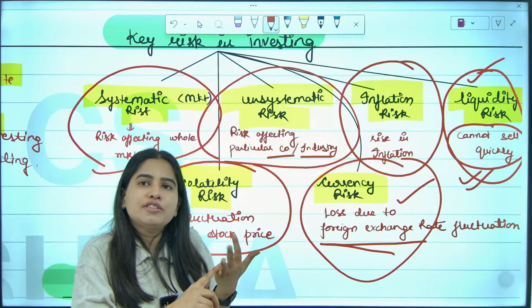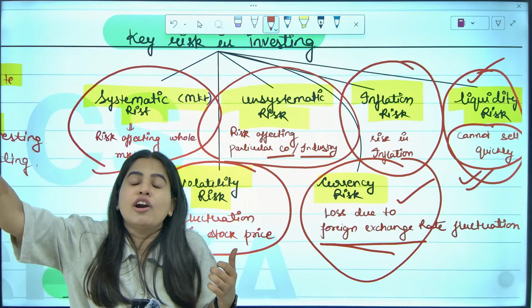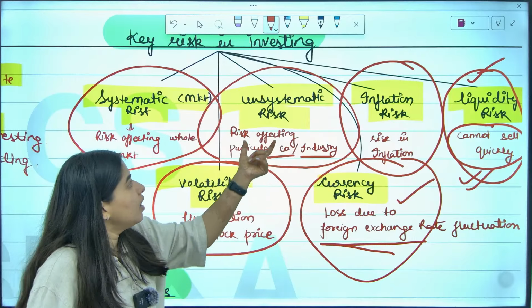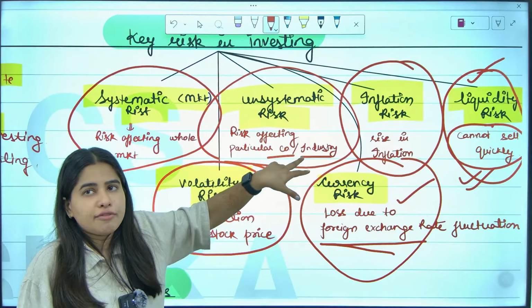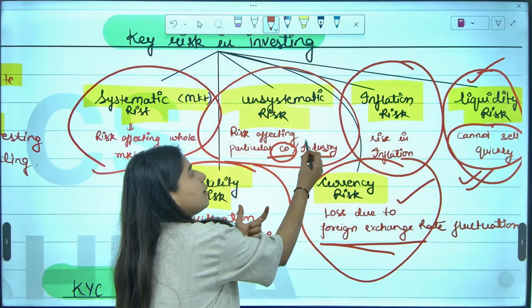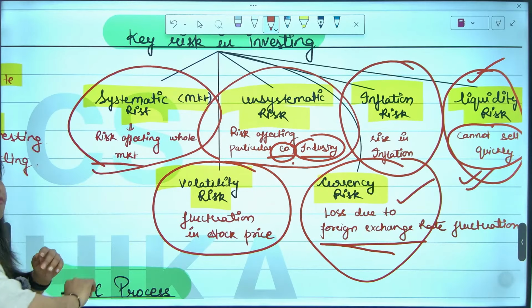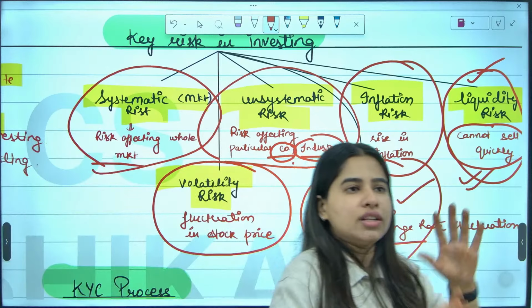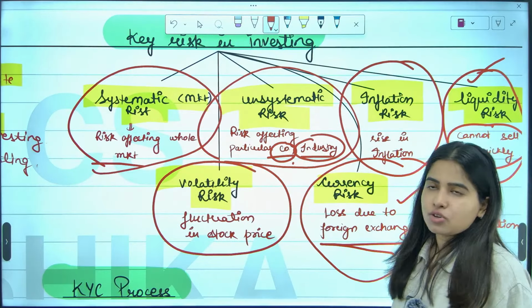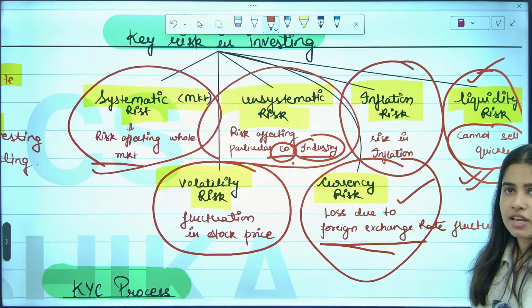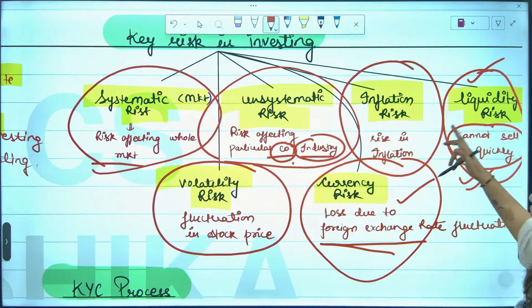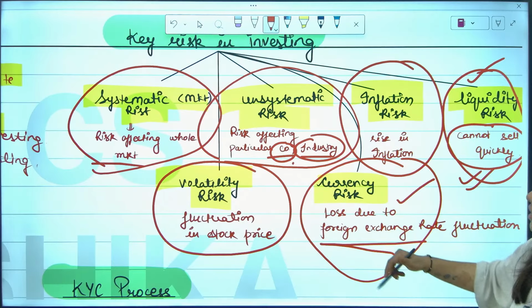It will affect only HDFC Bank, Axis Bank, Kotak Bank, but it will not affect Reliance. So unsystematic means those factors which affect only particular company or particular industry, like banking industry. Systematic means which affect whole country, whole market, all the industry, all the companies, all the shares. So these are the risks in investing: systematic, unsystematic, inflation, liquidity, volatility, and currency risk.